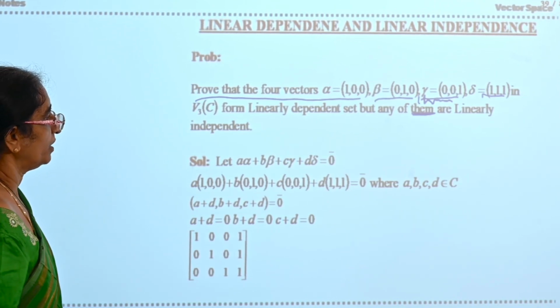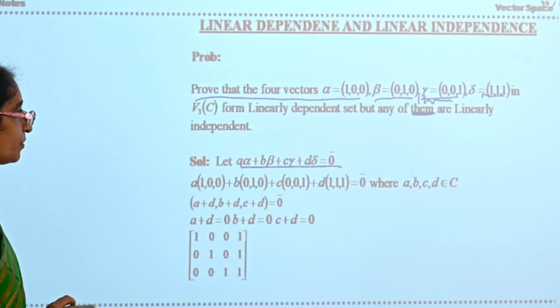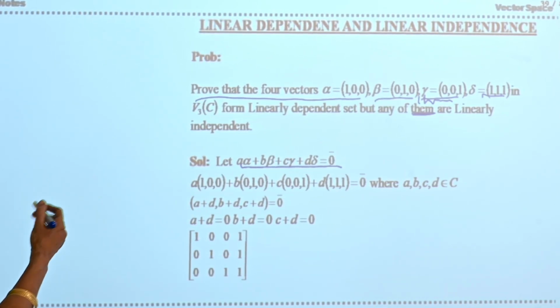Now see here. A alpha plus B beta plus C gamma plus D delta is equal to 0. So the linear combination is equal to 0. Convert them into equations. You get it like this.